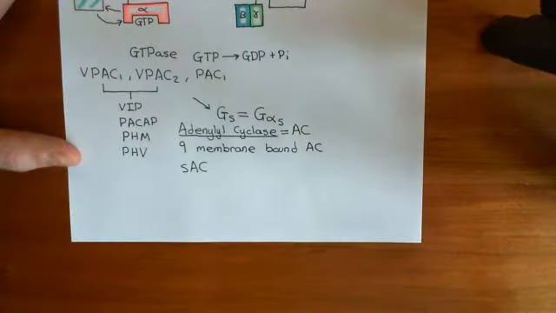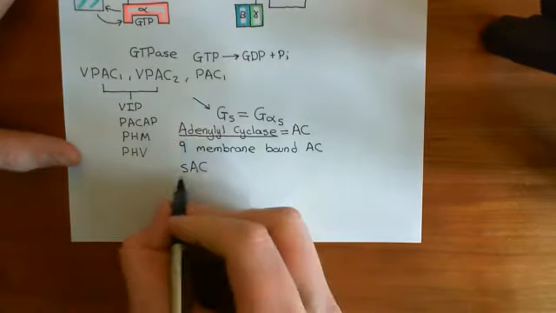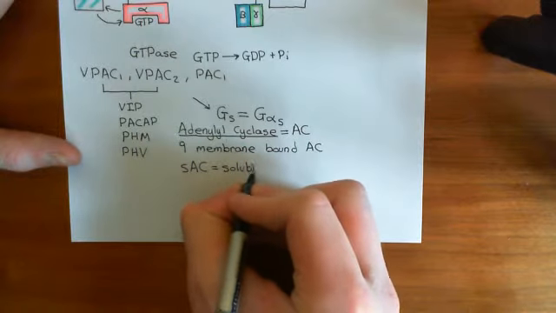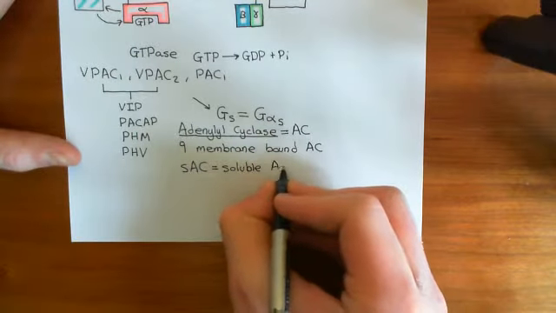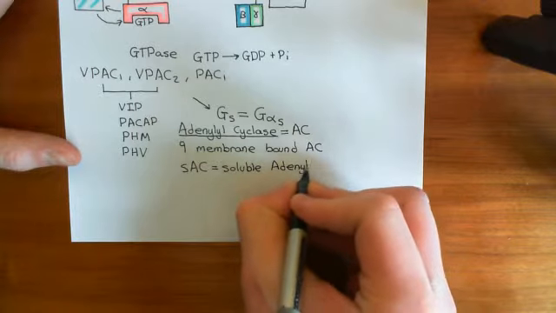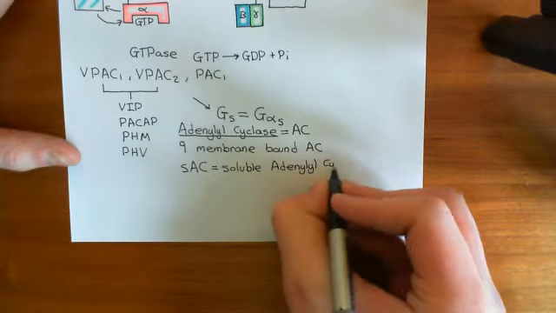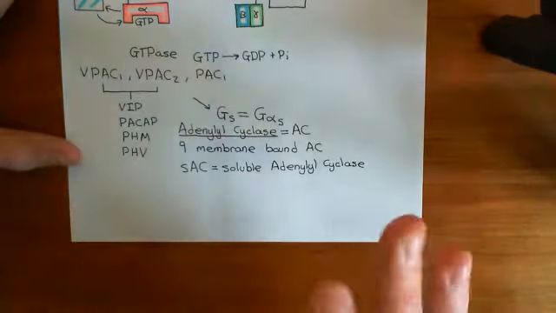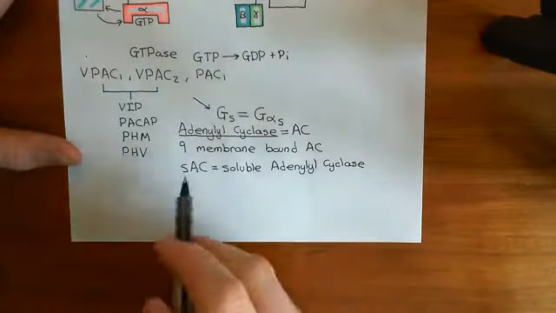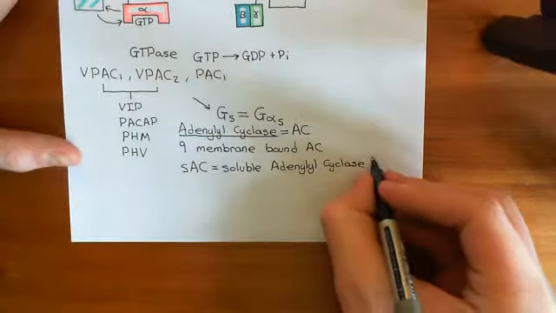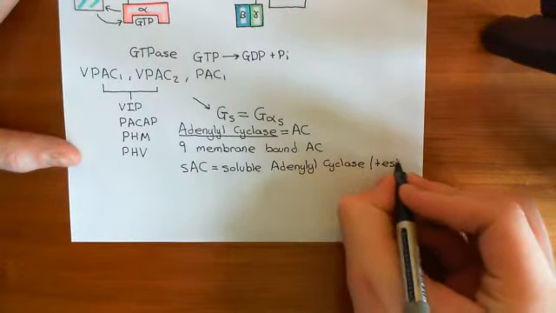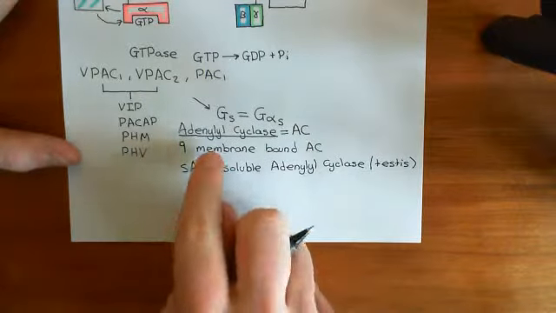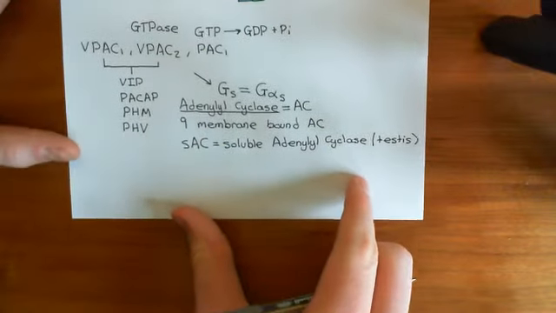There is one final adenylyl cyclase enzyme, the 10th, known as the SAC, which stands for the soluble adenylyl cyclase. What this means is that it's not membrane bound. Instead, it's just within the cytoplasm. Now, this one is a bit of a lone one. It's different to all the other 9. For all the other 9, I can draw one picture that summarizes all of them, whereas this one's different. Luckily, this one is only found really in the testes in males, so we don't need to worry about it at all. We're going to focus on the 9 membrane-bound adenylyl cyclase enzymes.